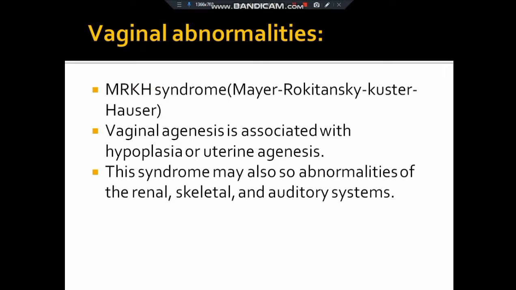Okay, vaginal agenesis, or hypoplasia. Hypoplasia means the organ is immature or the size is smaller when compared to the normal size. So when there is a vaginal agenesis or uterine agenesis, this syndrome may also show abnormalities in the renal, skeletal, as well as the auditory system, and it may lead to obstetric complications.